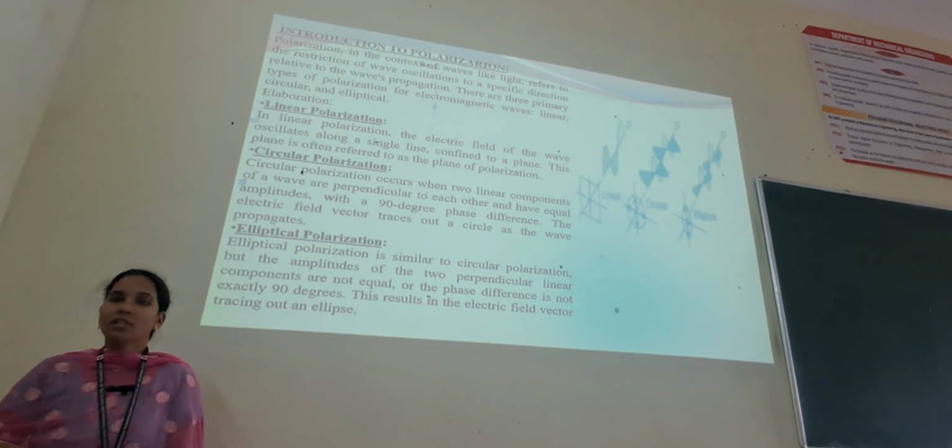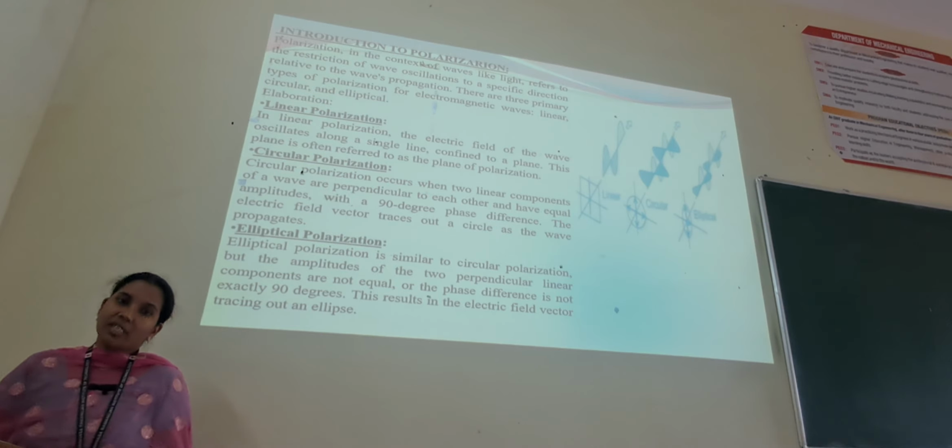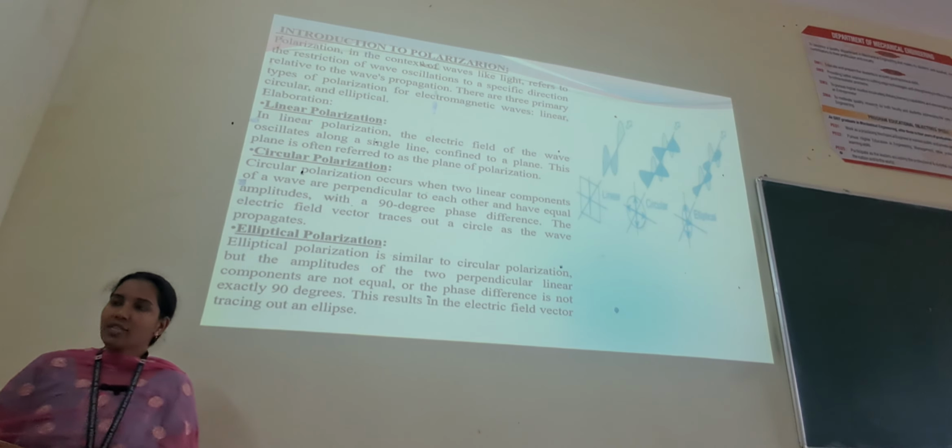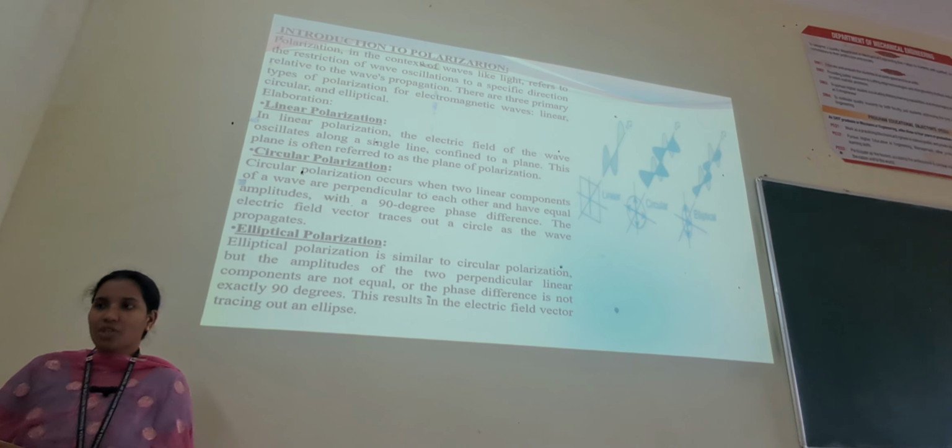Now, coming to the third, as we have studied the properties of interference and diffraction, the third property of the wave we are going to study is polarization. Polarization, in the context of waves like light, refers to the restriction of wave oscillations to a specific direction related to the wave's propagation.